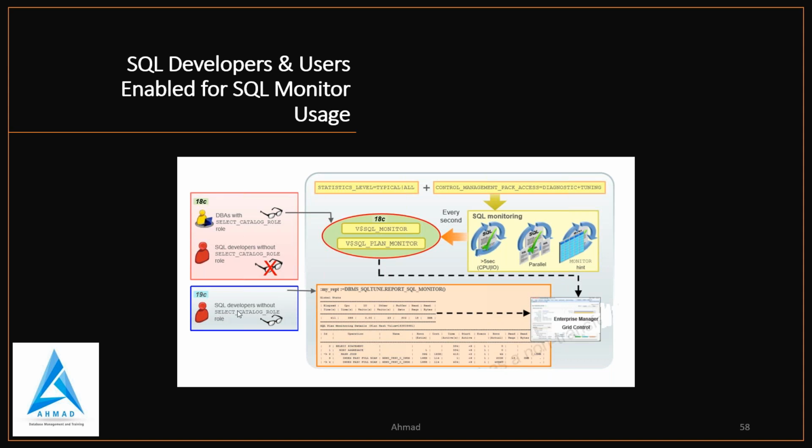But from 19c, a SQL developer without SELECT_CATALOG_ROLE can do the things by running the DBMS_SQLTUNE package, and the procedure is REPORT_SQL_MONITOR. So that is a very good understanding for developers.